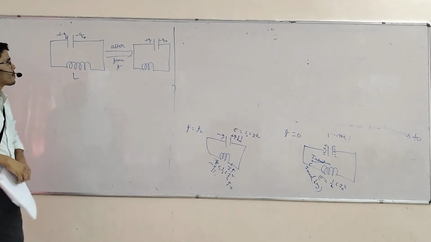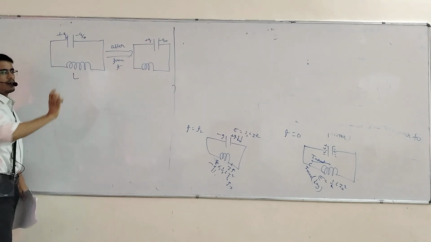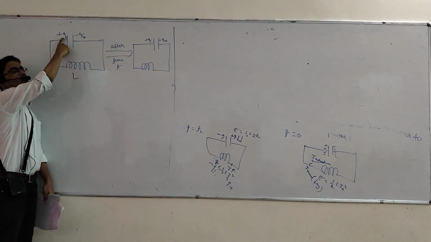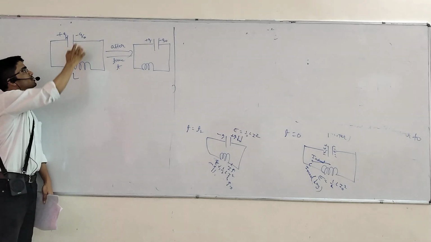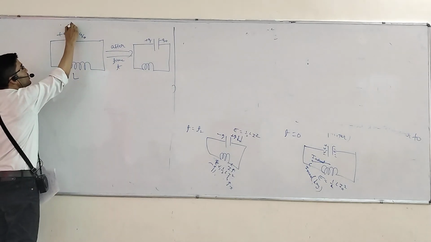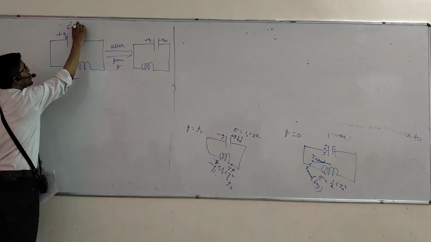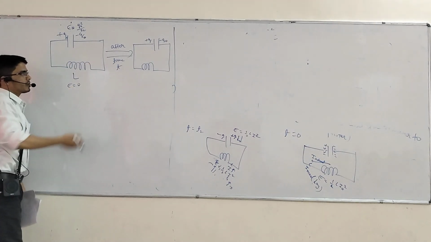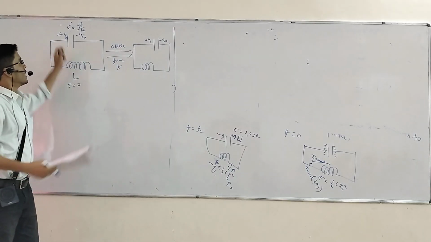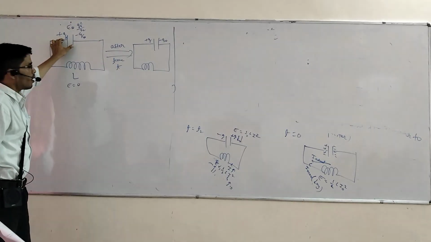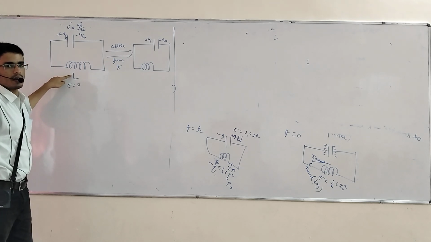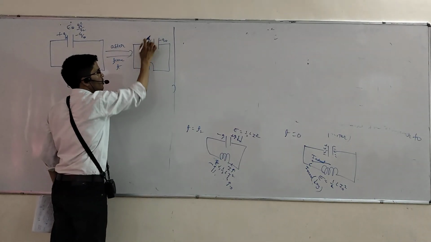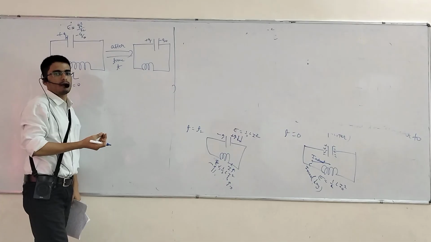See here, initially which has more energy? Initially, the capacitor. Charge here is Q naught, here charge is minus Q naught. What is the energy value here? Q naught square by 2C. Here what is the energy value? 0. After some time, let us assume that time is t. Some energy will transfer from capacitor to inductor. Assume that plus Q charge is on the capacitor. Is that plus Q maximum or random? Random. That is not the maximum charge.